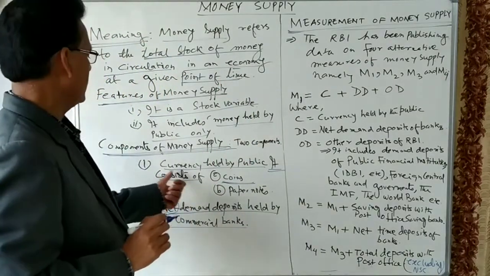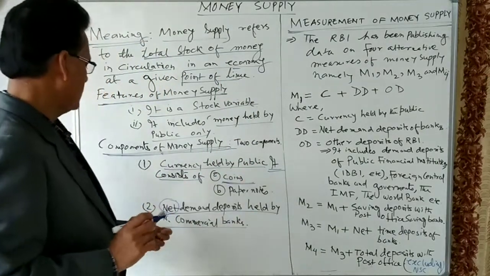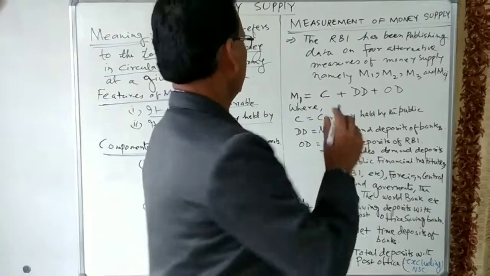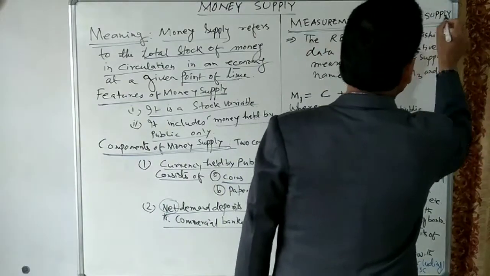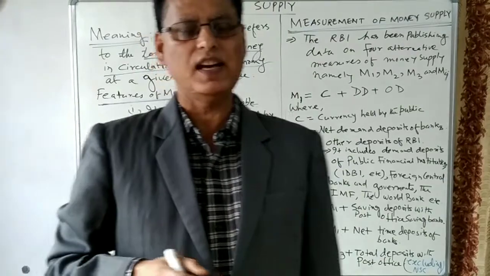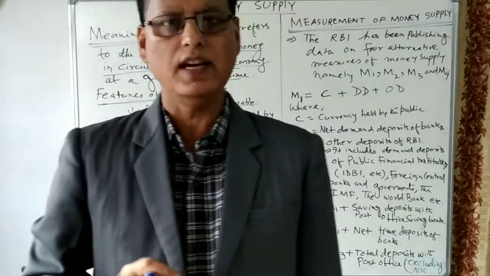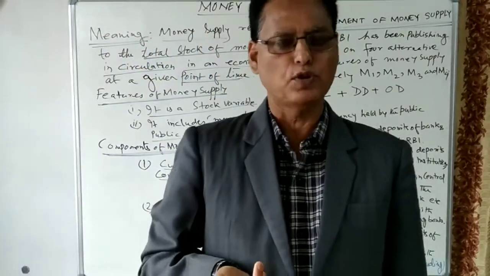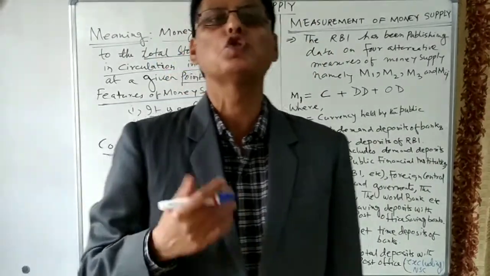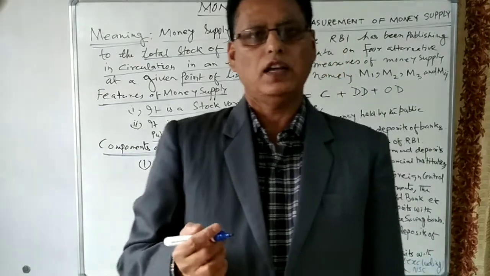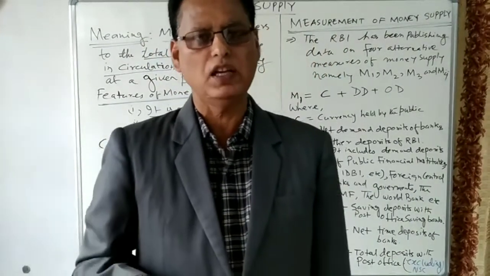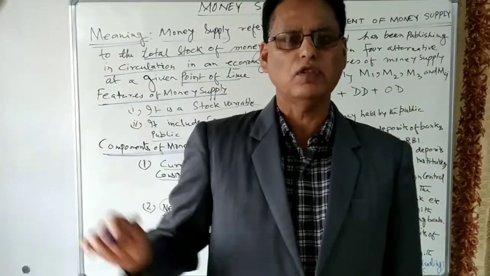Two components are there: currency held by the public, and the net demand deposits held by the commercial banks. Let us see the measurement of money supply. In our country, the Reserve Bank of India is there. I told you, the Reserve Bank of India and the government of India are called the producers of money. And the Reserve Bank of India publishes the data about the total circulation of money, the stock of money, that is, how much money is in circulation.